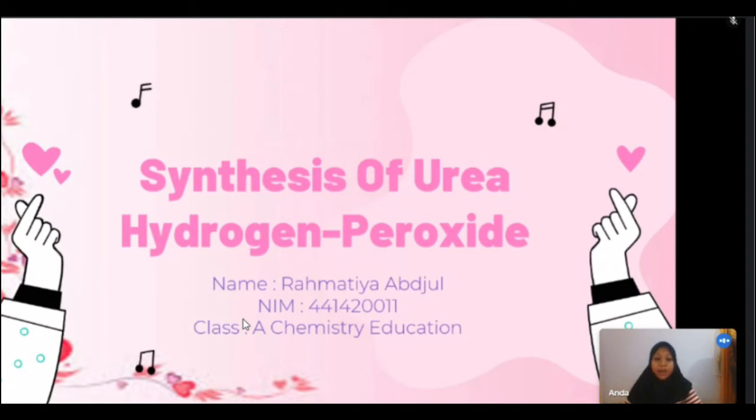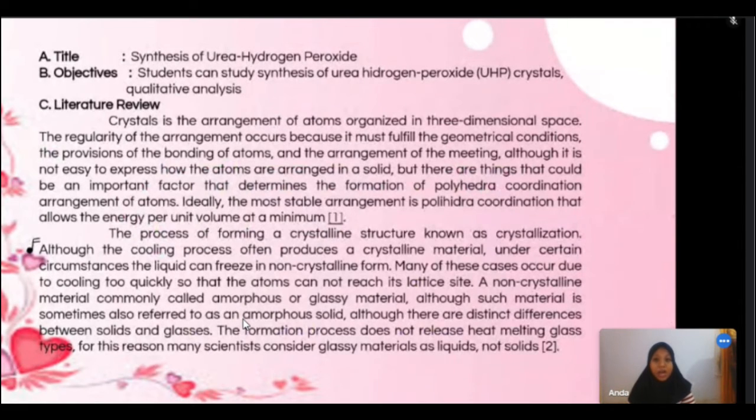My student number is 4414200011, I am class A, and my study program is chemistry education. Title: Synthesis of urea hydrogen peroxide. Objective: students can study the synthesis of urea hydrogen peroxide crystal and qualitative analysis.